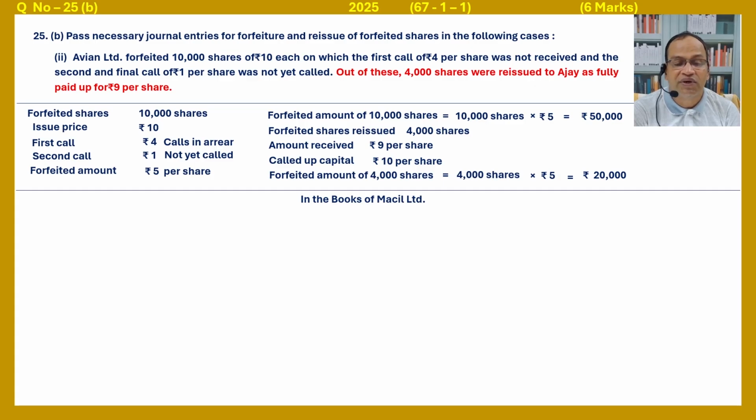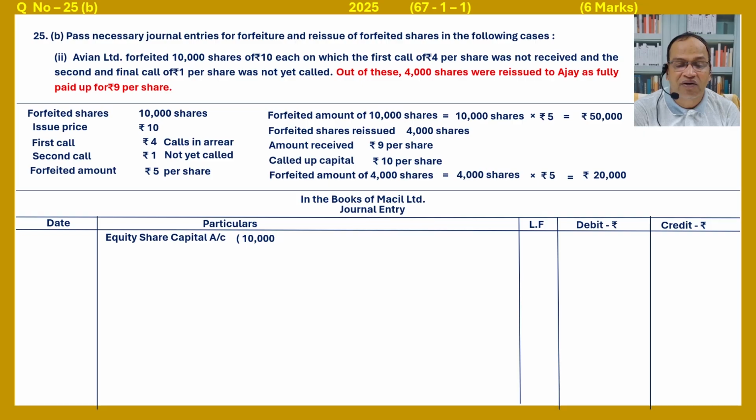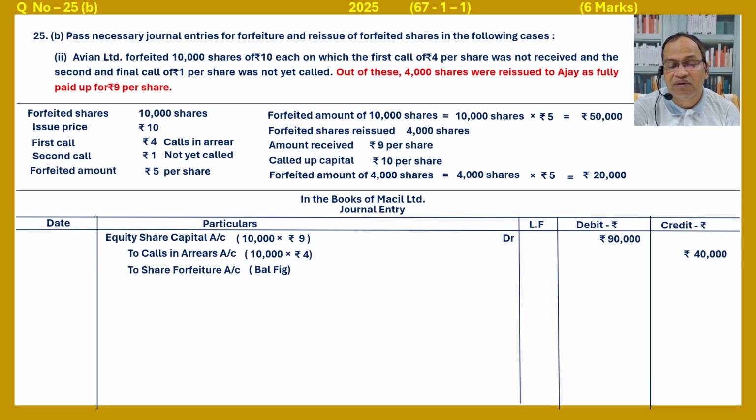In the books of Abhiyan Limited, journal entry format: date, particulars, ledger folio, debit, credit. First, equity share capital 10,000 shares, called up, second call not yet called, so into 9, that is debited 90,000. To calls in arrear rupees 4, so 10,000 into 4, that is 40,000. Balance amount to share forfeiture account 50,000. 10,000 shares forfeited for non-payment of the first call money.